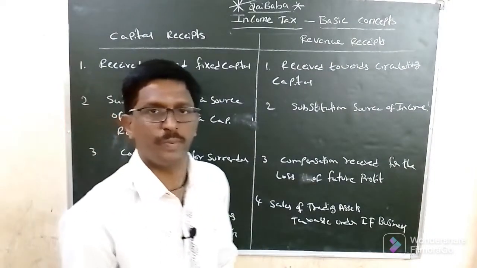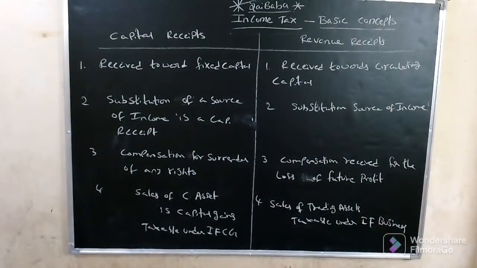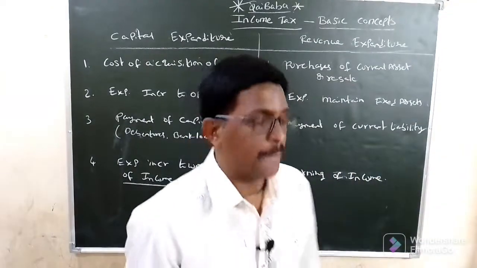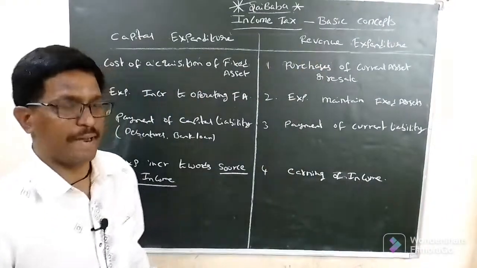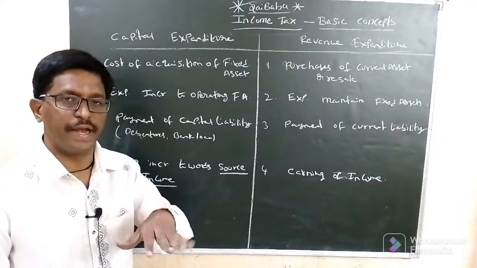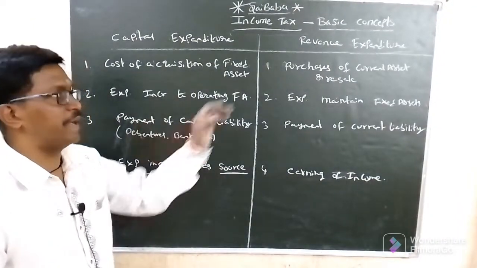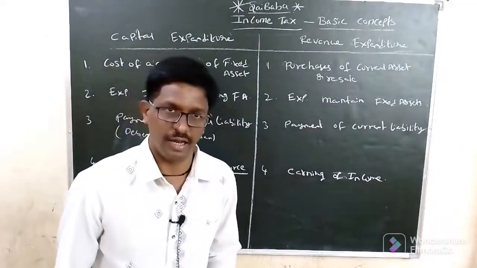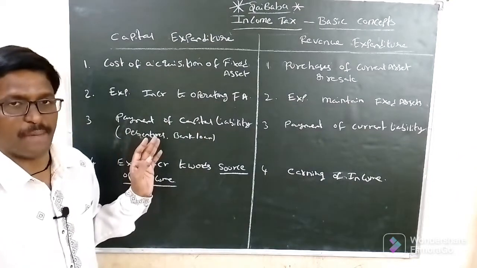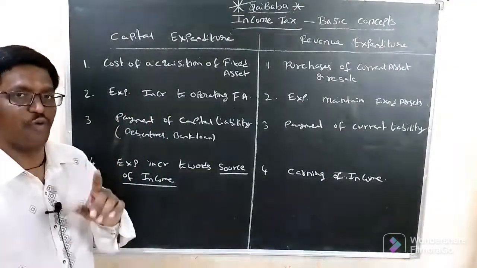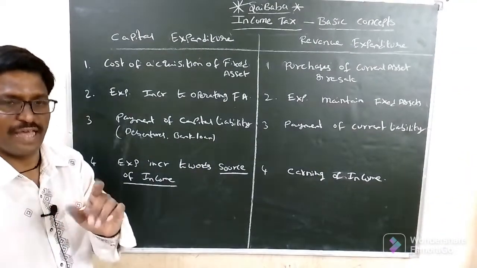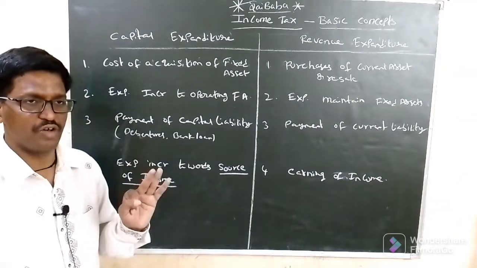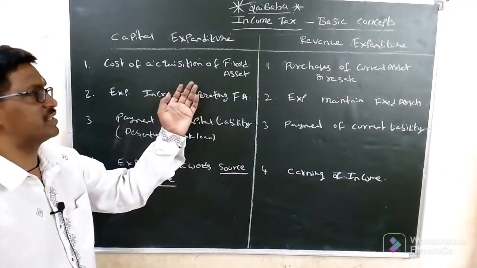Next point. The differences between capital expenditure and revenue expenditure. Capital expenditure means an amount spent in a huge way. An amount spent in a medium or small way is a revenue expenditure. So let us see the difference between capital expenditure and revenue expenditure. Acquisition of any asset is called capital expenditure. Purchasing of land, building, machinery, these are acquisitions of fixed assets, a capital expenditure.